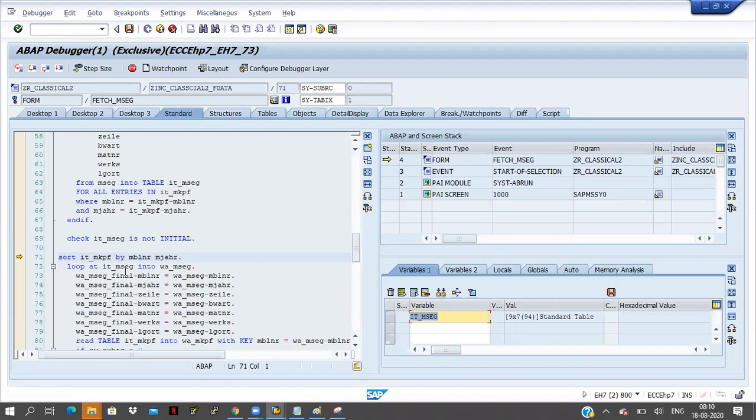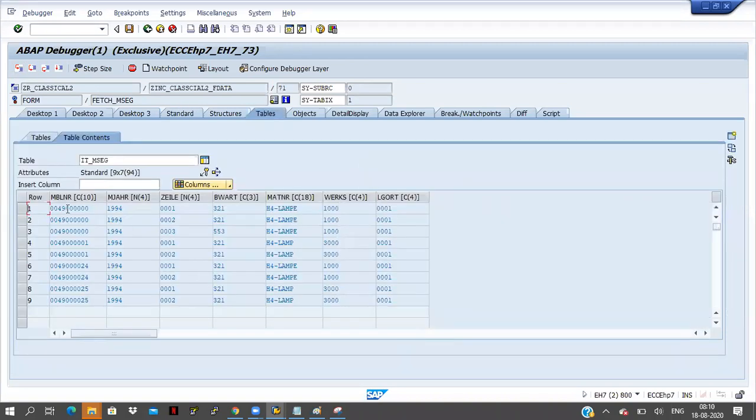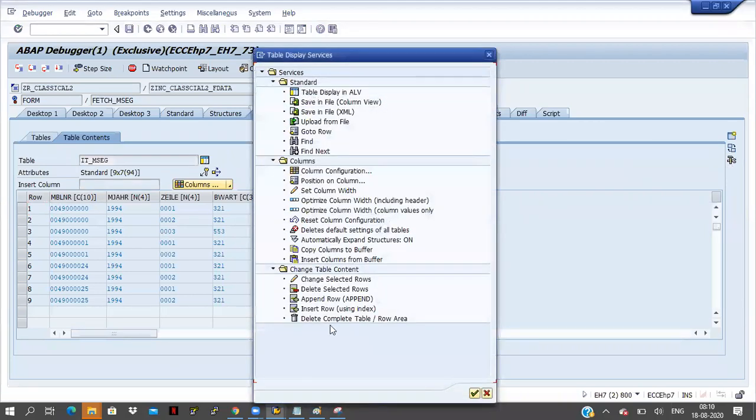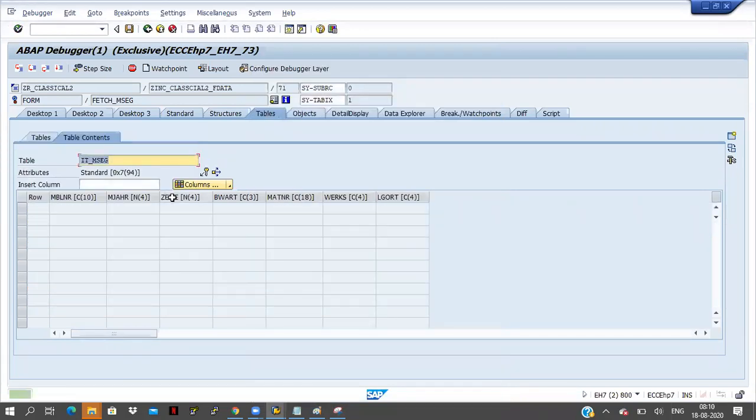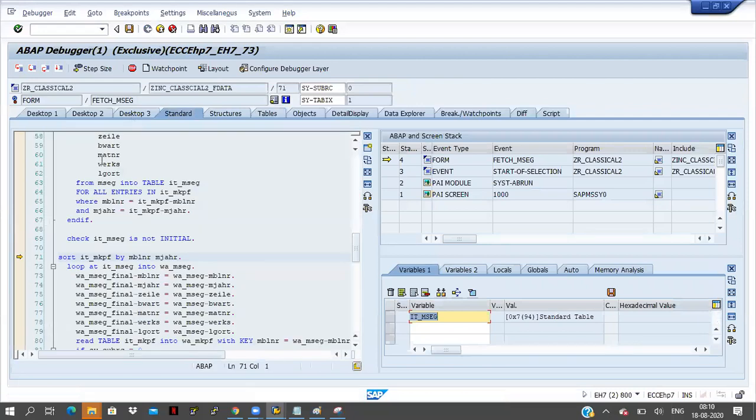For example, I will remove the data in IT_MSEG. Double click on IT_MSEG, and here a tool symbol is there, right? Just click on that button, and the last option, delete complete table row, is there. Double click on that button, click on OK button. All the data will be removed from IT_MSEG. Now click on back button. So once again I will execute now.